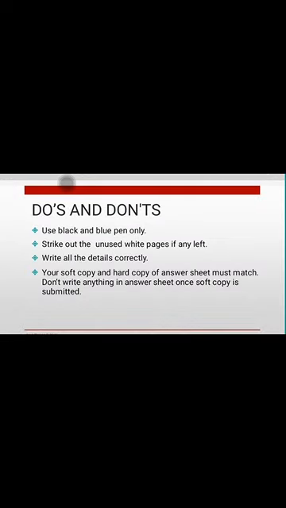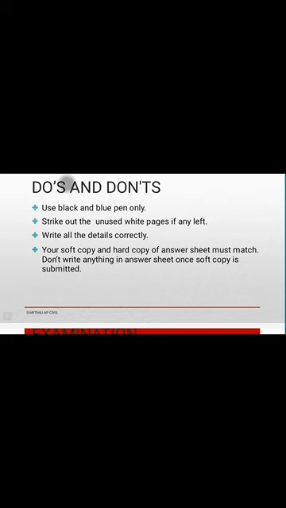And for the exam you need to use only a black or blue pen. Apart from that there is no need to use any colour pens. And as already stated, unused pages must be struck out and all the details should be entered correctly and properly. And the soft copy you are uploading, the same thing should be dispatched as the hard copy. If both are different, it will be rejected and treated as malpractice.